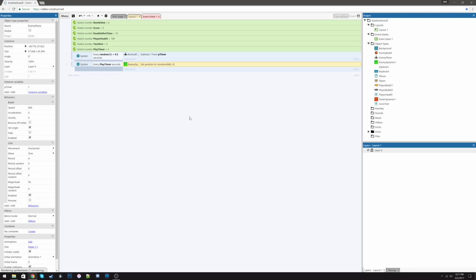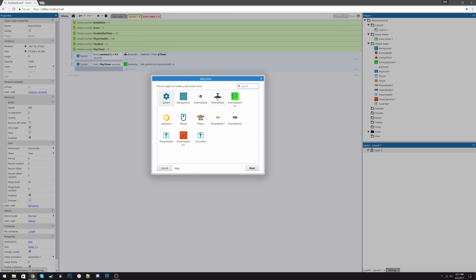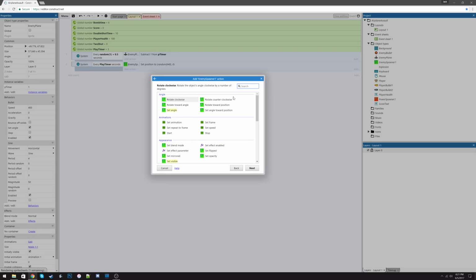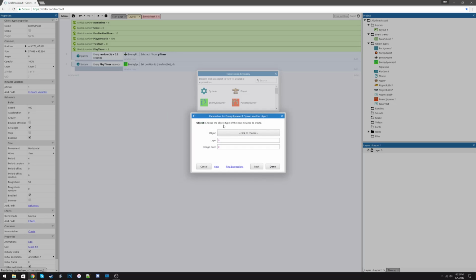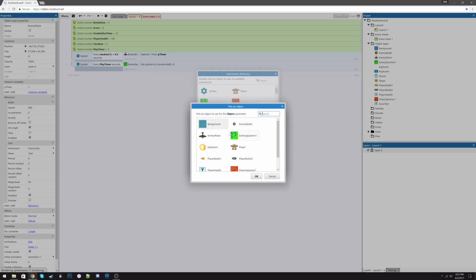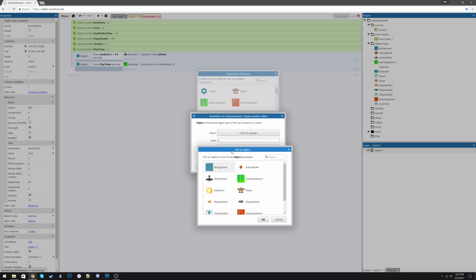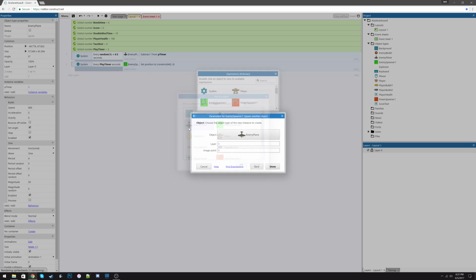And we're going to add another action for enemy spawner, and we're going to select spawn another object, and we're going to click that object, click to choose, and we're going to choose the enemy plane.